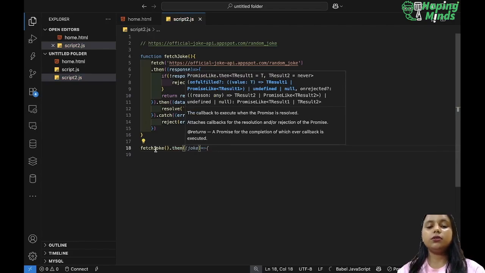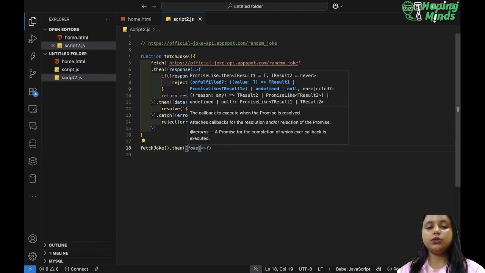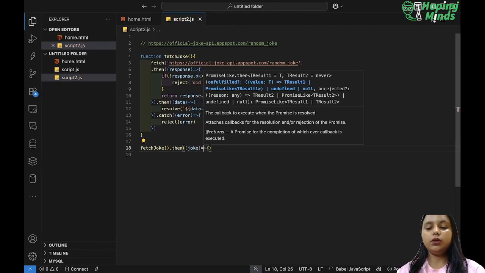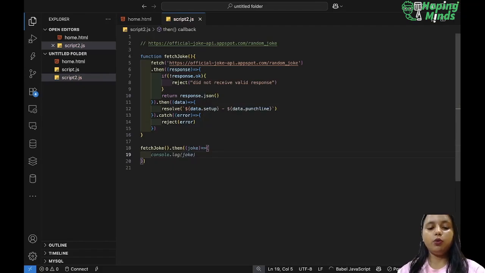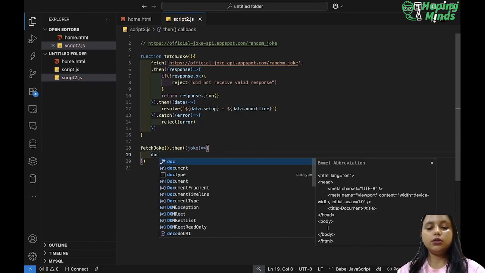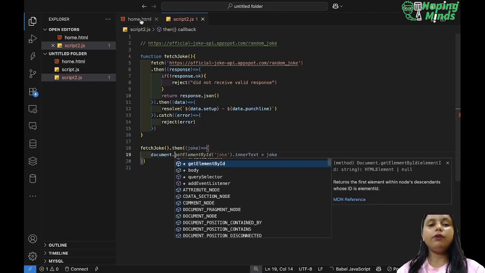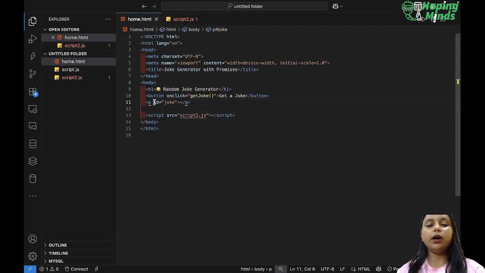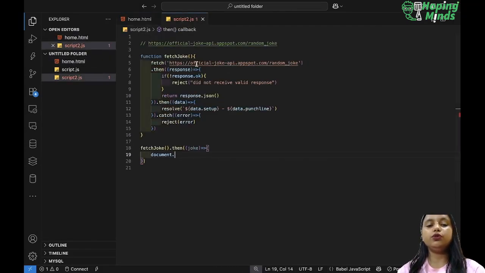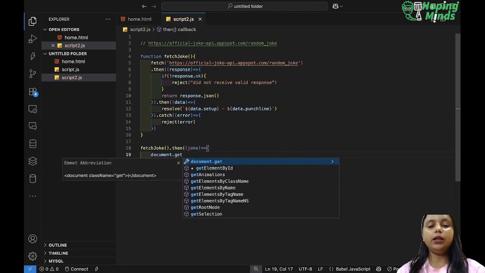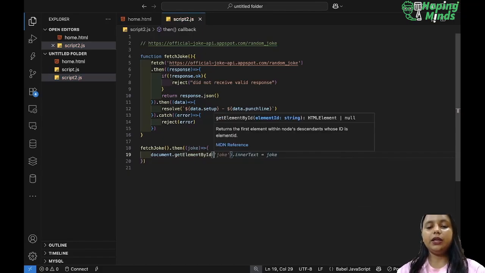in this we will pass our joke, and what I want is document dot. Now I have used something I called the ID joke, so we will use dot getElementById, and in this I will pass my ID joke. And what do I want?